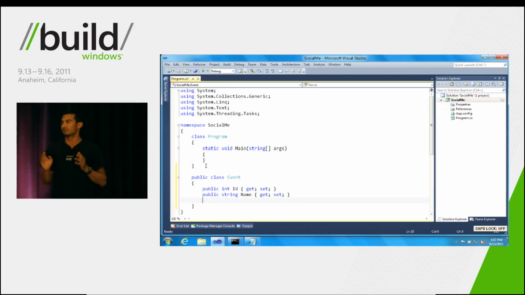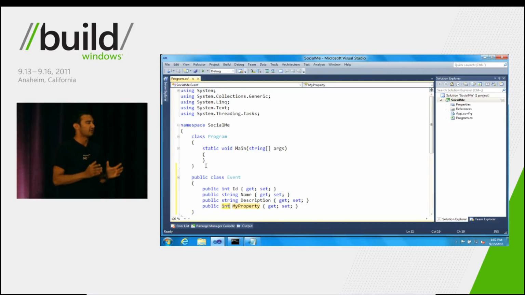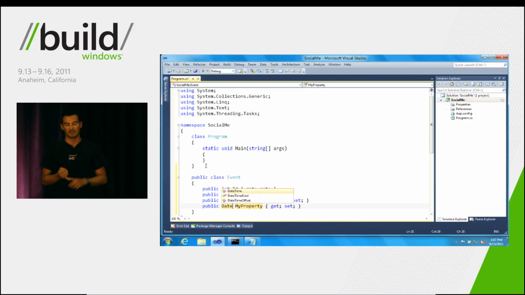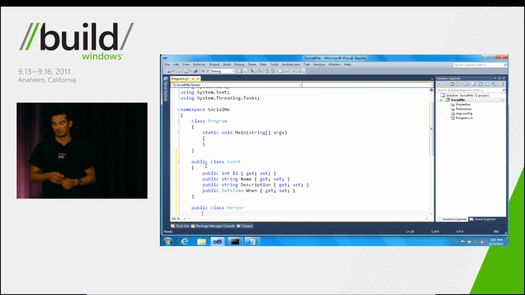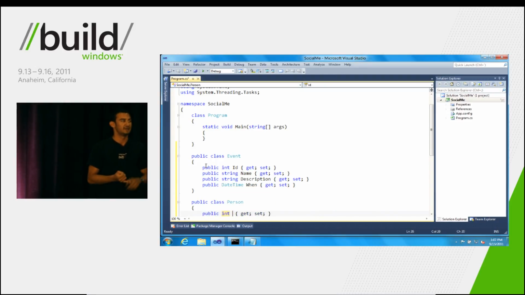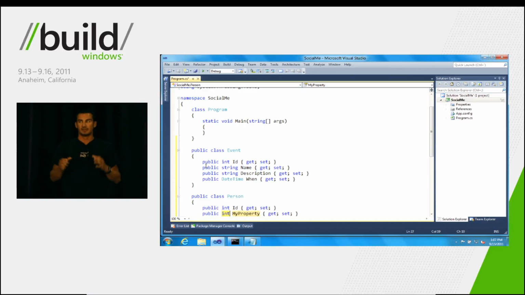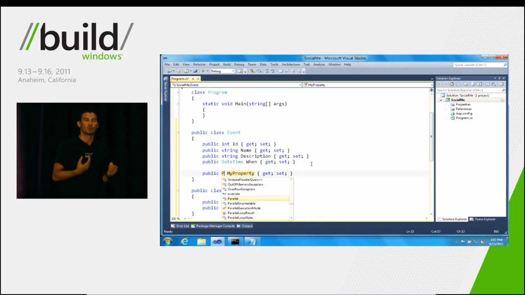So here we'll build a simple two-class model with event and person. On the event class, we have a couple of properties already, like an ID, a name, a description, and when the event actually occurs. Next, we also have a person class, which also has a few properties, like ID and name. Now, the other interesting point about this model is that we'll relate these two entities together and say that this event has a particular person who organizes it.